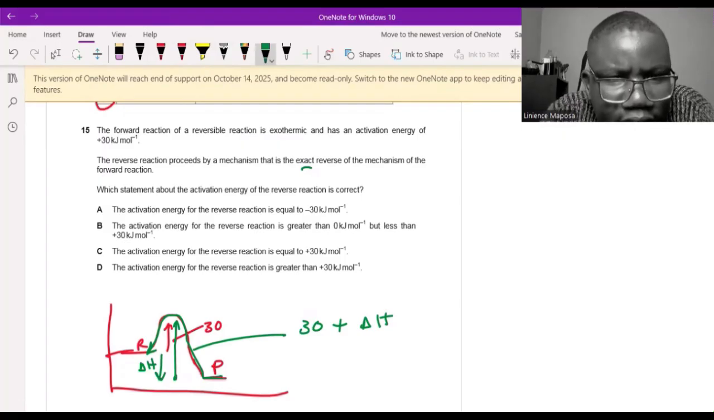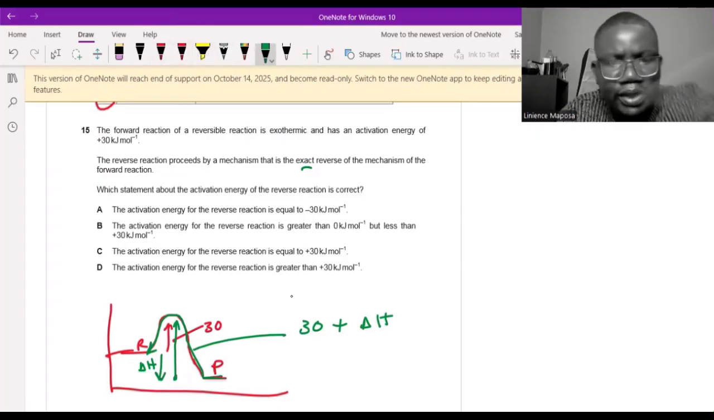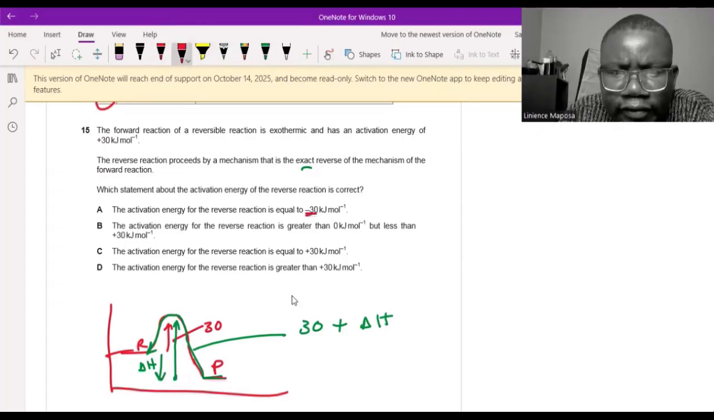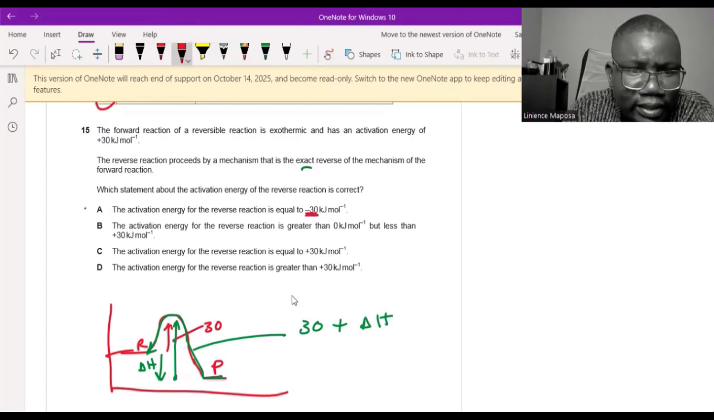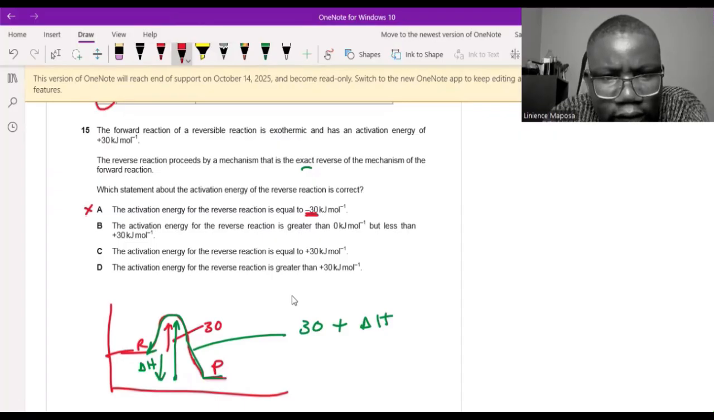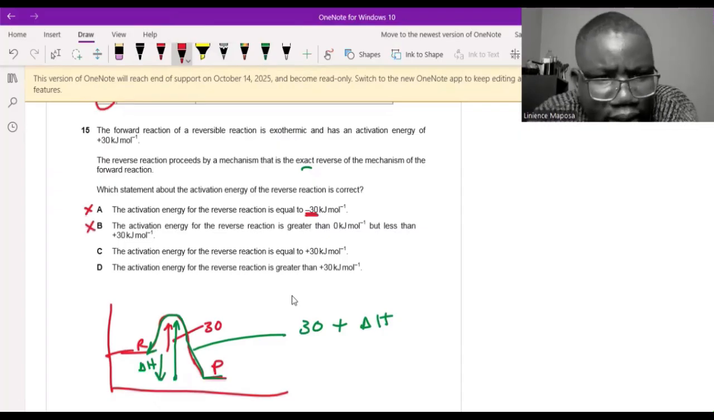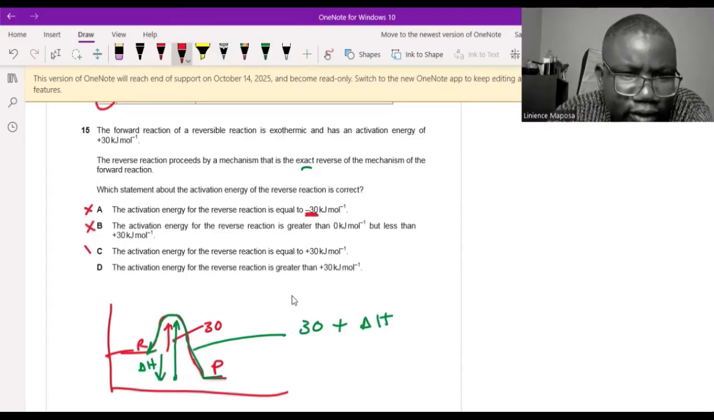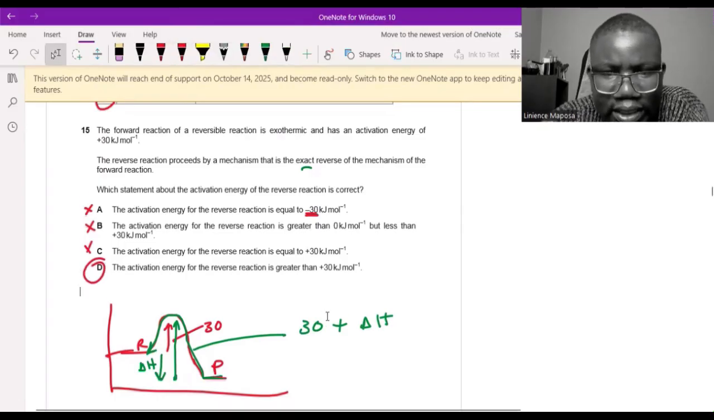So what are they saying? The activation energy of the reverse reaction is equal to minus 30. No, it's not. Minus 30 is too small. It's up there. And regardless, activation energy is never exothermic. It's never negative. You don't reverse like that. Wrong. The activation energy for the reverse reaction is greater than 0 kilojoules per mole, but less than 30. No, it's greater than 30. You need more energy to go back. The hump is bigger from the reverse side. The activation energy for the reverse reaction is equal to 30. No, it's not the same as the forward reaction. Answer is D. The activation energy for the reverse reaction is greater than, yes, it's 30 plus delta H.